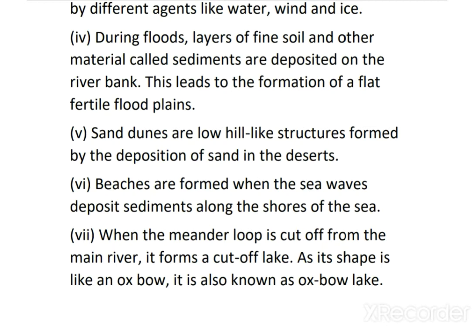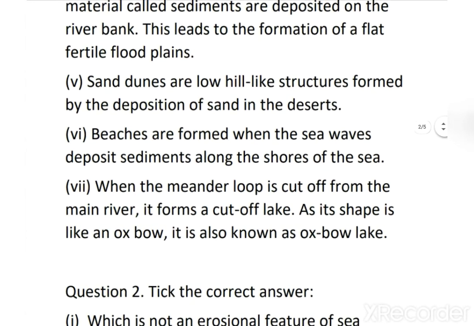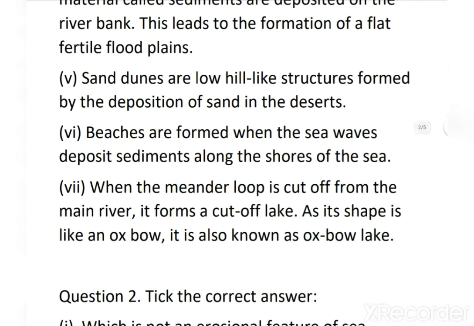Question number 6. How are beaches formed? Beaches are formed when the sea waves deposit sediments along the shores of the sea. Right? As water is an important factor of landforms, it carries lots of sediments with it, and when it deposits them at the seashore, it creates beaches.